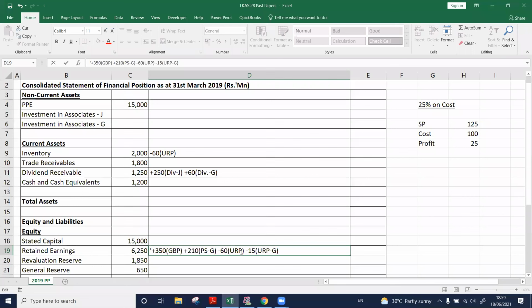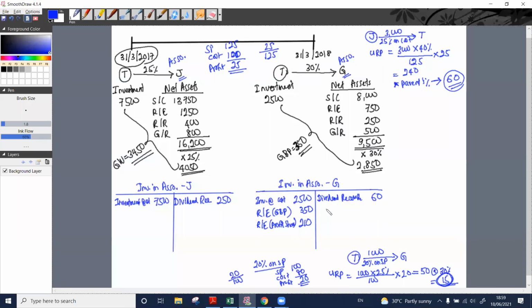To make it clear, I will mark this as the sale of Jerry PLC. Here also, the retained earnings account is debited. Where to credit? Yes, investment in associate account credit, unrealized profit 50.